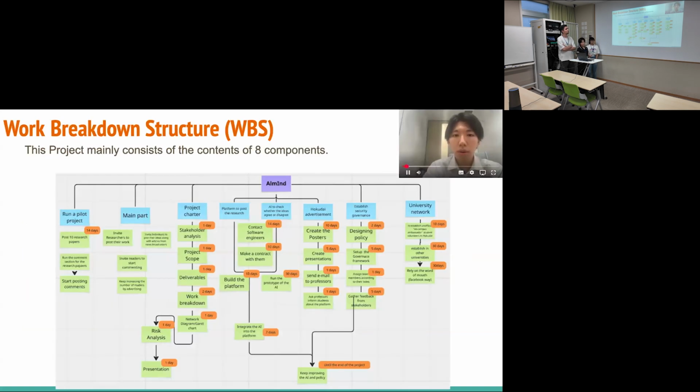In this slide, we show the work breakdown structure, which is organized into 8 key elements: running the project pilot, gathering feedback, drafting the project charter, developing the platform, rolling it out first at Hokkaido University, establishing security governance, and expanding it to other universities.